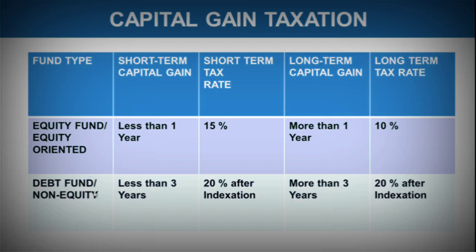When we talk about a debt fund or non-equity oriented mutual fund, less than 3 years will be considered as short-term capital gain. So if an investor is making capital gain by selling the mutual fund scheme in less than 3 years, that would be considered as short-term capital gain. And the tax applicable will be 20% after indexation. Indexation means adjusting to the price.